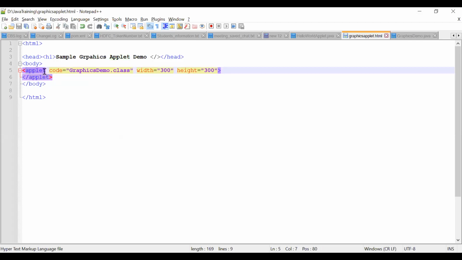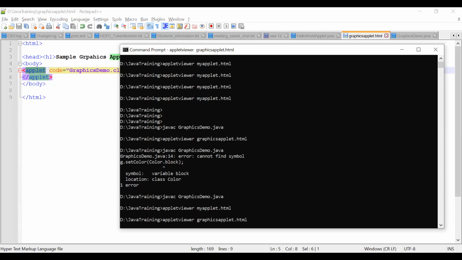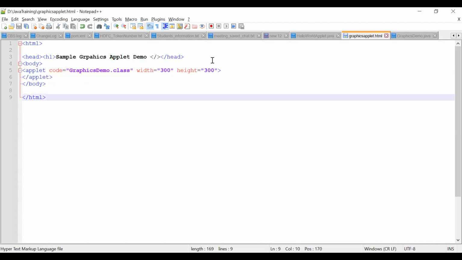Once this applet tag sees this HTML code, the applet tag will create an object for you, graphics, and it will give it to the Java program, so that the Java program can pick it up and lay down whatever you have mentioned in this HTML code. Got it?